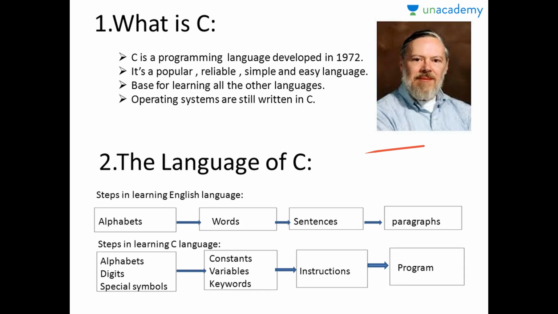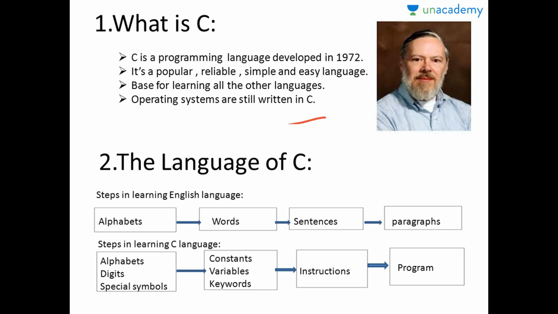This was developed by a scientist called Dennis Ritchie. Here I just said you that C is a popular, reliable, simple and easy language. When I say this, I have to mention that C is a popular language, that though someone did not go and do its popularity, the usage, the way that it can be easily understood, easily reliable, made this language popular.